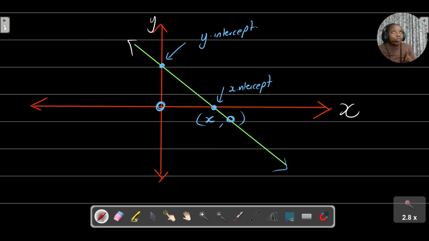So if I want to find my x-intercept, I can just let y equal 0. At the y-intercept, the x is 0, but the y will be a particular value. So if I want to find the y-intercept, I just need to let x equal 0. There, I've shown you why.